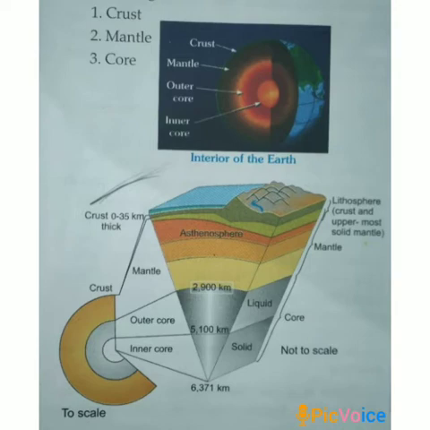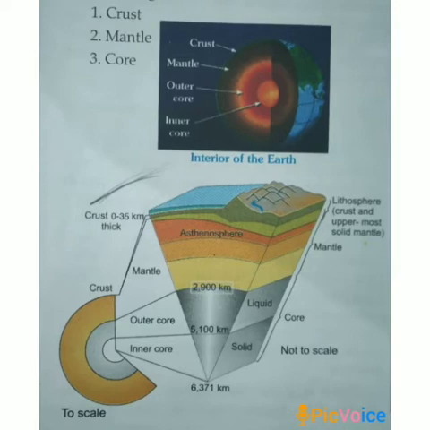However, the crust is not uniformly thick at all places. It is thinner under the ocean and thicker under the continents. The average thickness of the crust is 60 to 100 kilometers.